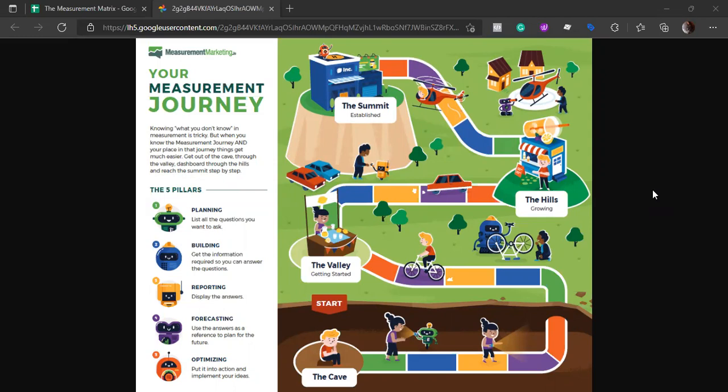As we know, the measurement matrix is the framework that we use to help us turn data into insights. We have five pillars: planning, building, reporting, forecasting, and optimizing. We have discussed planning, which is basically asking questions, building, which is getting the information, and reporting, displaying the answers. Now we will discuss forecasting.